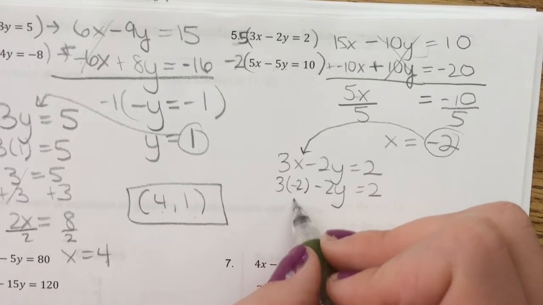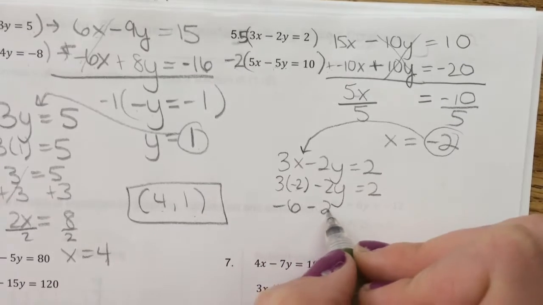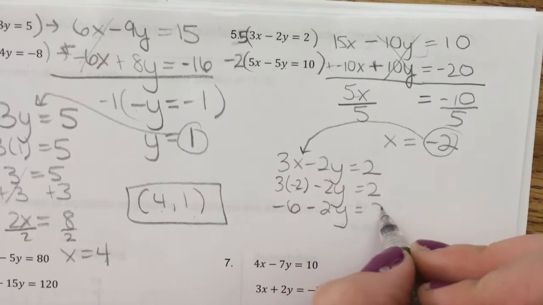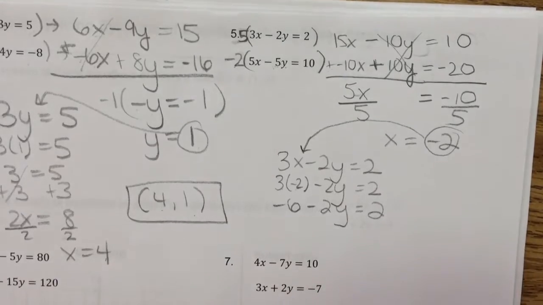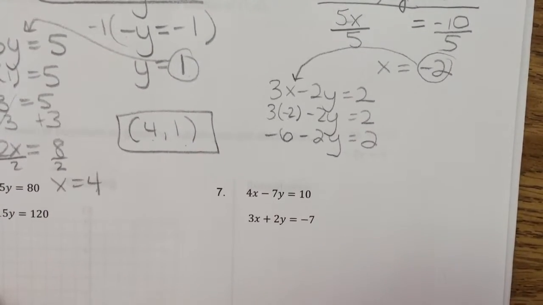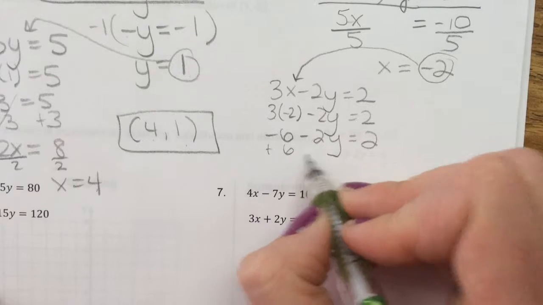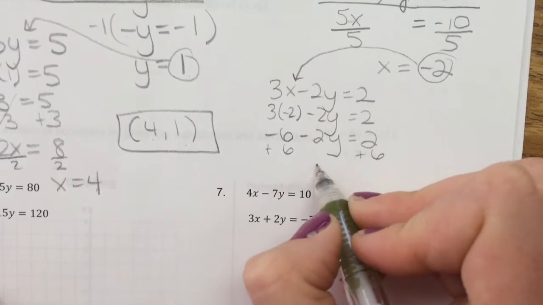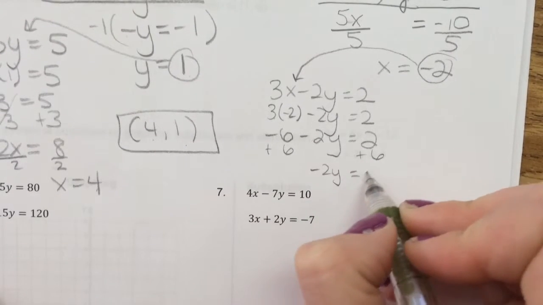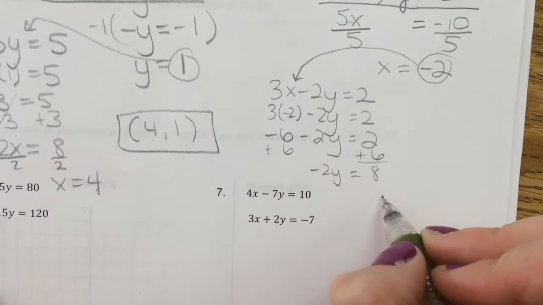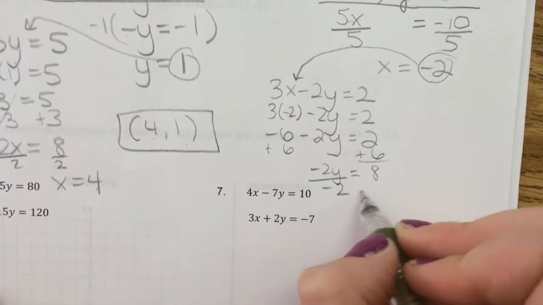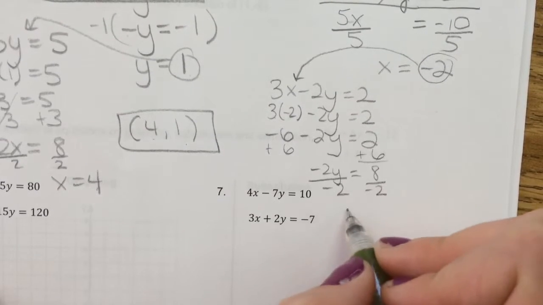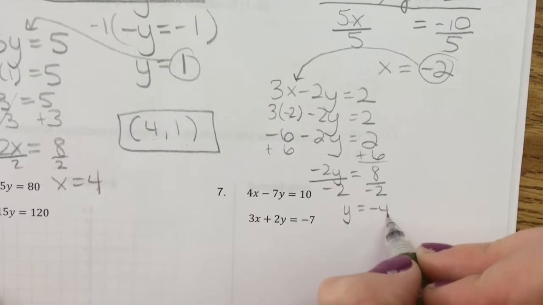So I get 3 times negative 2 is negative 6 minus 2y equals 2. I'm going to add 6 to both sides to get the y's alone, and I get negative 2y equals 8. Still have to get y alone, divide out negative 2, and y equals negative 4.